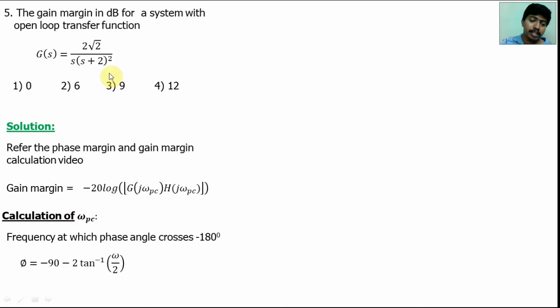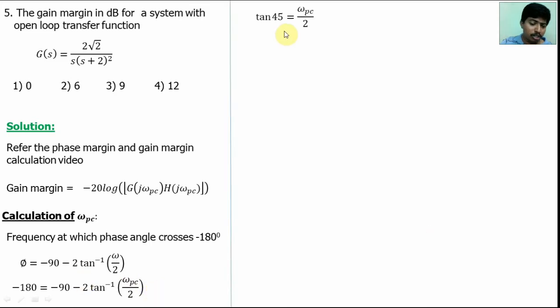S means minus 90. S plus 2 means minus tan inverse of omega by 2. Another S plus 2, so minus tan inverse of omega by 2. So we will get phi equal to minus 90 minus 2 tan inverse of omega by 2. Substitute phi is equal to minus 180, with omega equal to omega pc. Simplify this equation: tan 45 is equal to omega pc by 2. Tan 45 is equal to 1. So omega pc is equal to 2 radian per second.